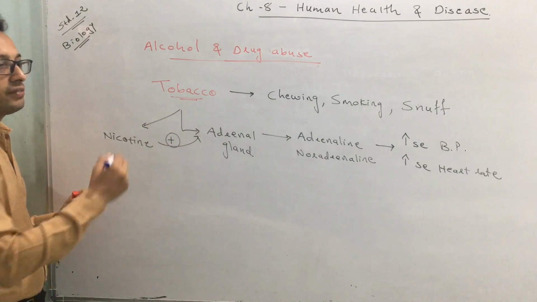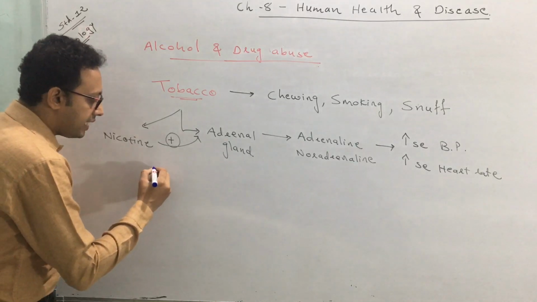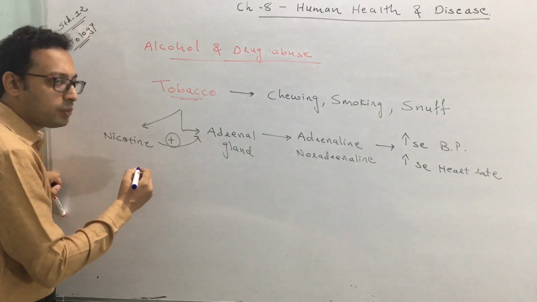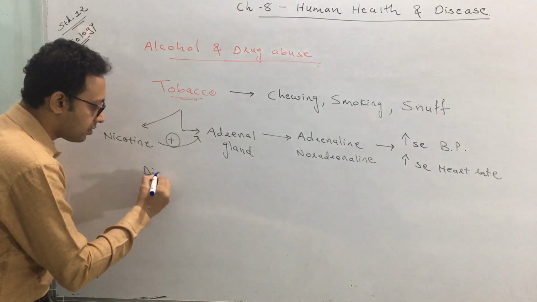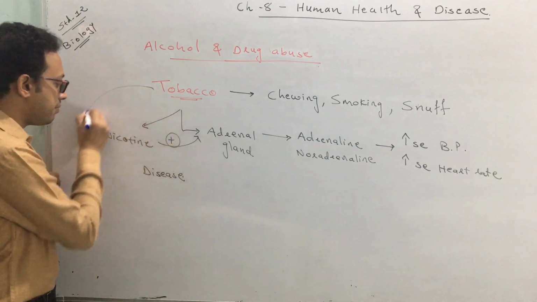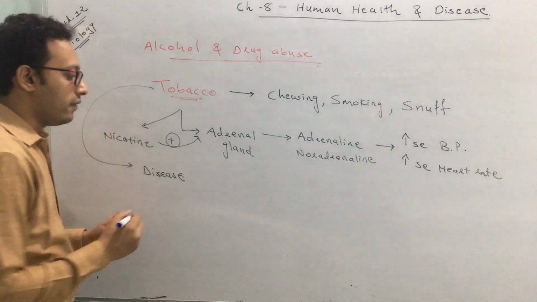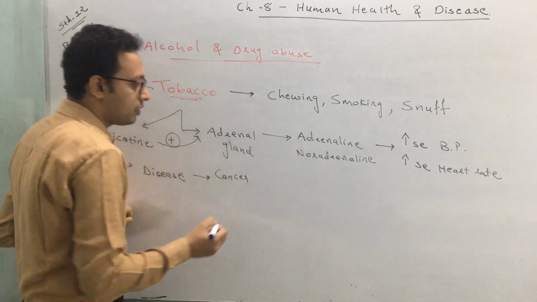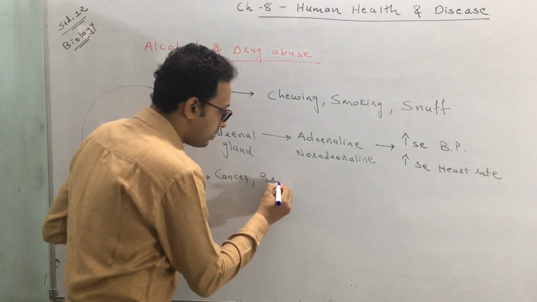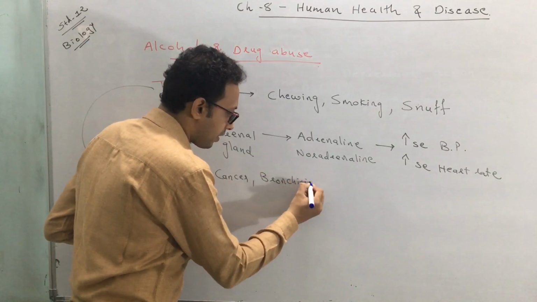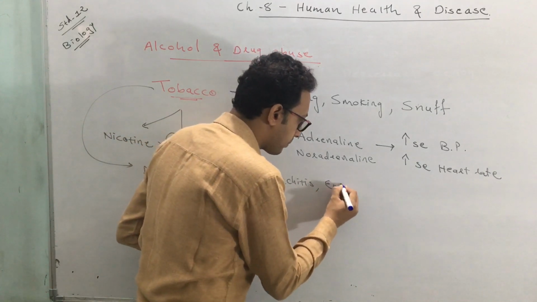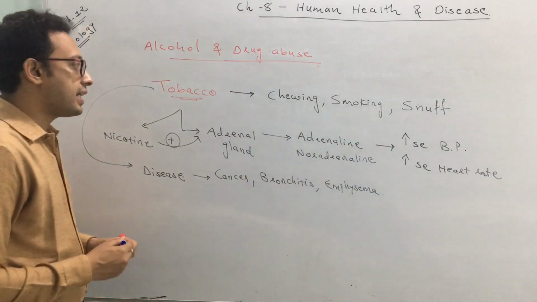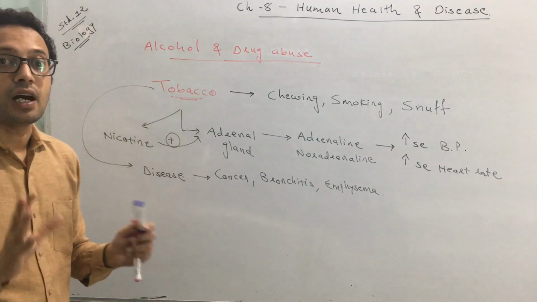The second harmful effect of tobacco is that it has lots of chemicals. These chemicals are responsible for a variety of diseases. Lots of diseases can be caused by tobacco. Which are the diseases it can cause? It can cause cancer, it can cause bronchitis, it can cause emphysema. So these are the disorders that can be caused by tobacco. That means it is harmful.